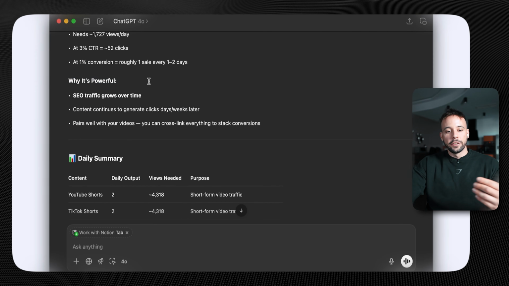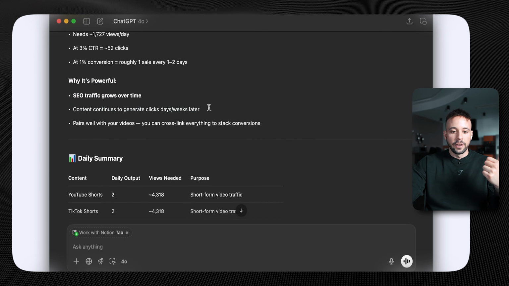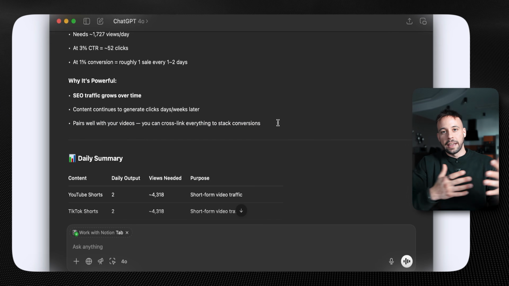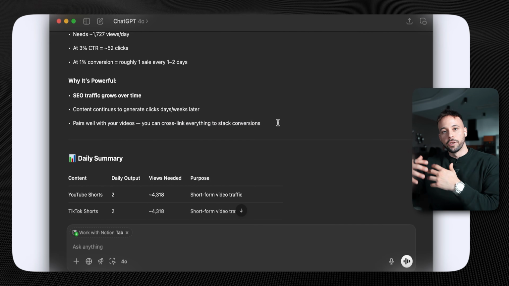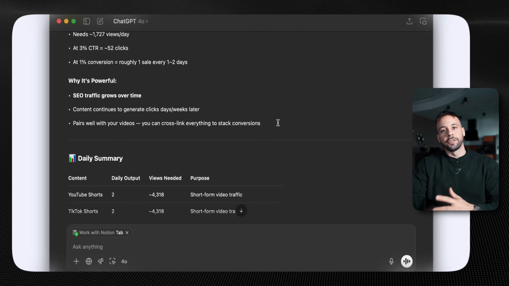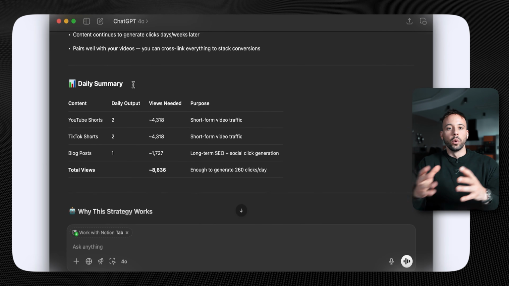The reason why this strategy is powerful, as you can see here, is SEO traffic grows over time. Content continues to generate clicks days and weeks after you've posted it, and it pairs well with your videos, and you can cross-link everything to stack conversions. Like I said, you can use the short-form content to generate views and traffic and send this traffic to your blog post, and after that they get educated on a product and the benefits of using this product. Then a percentage of those people will take you up on your offer.